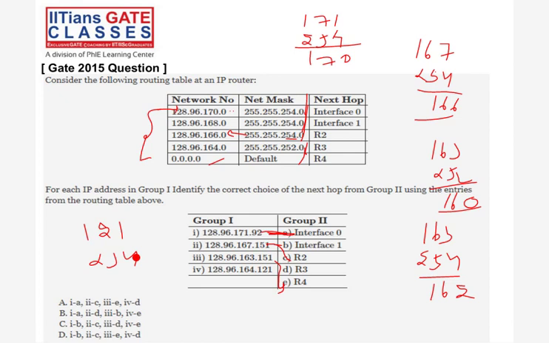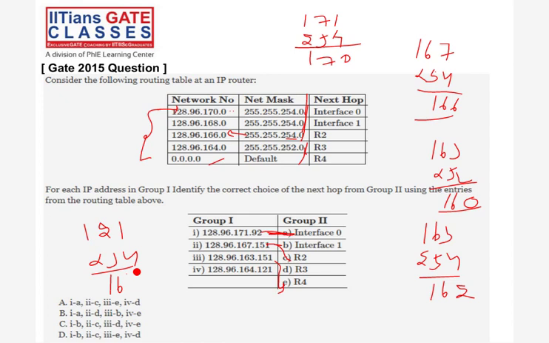So if you do it with 252 again, it will come 164. So the answer will be router 3, I think. Yeah, this one. Right? So the answer is A. Simple masking, a simple procedure you have to follow and do it.